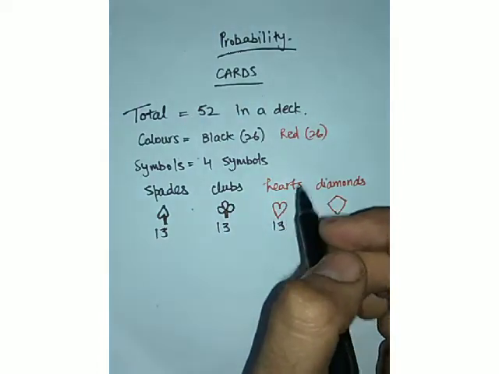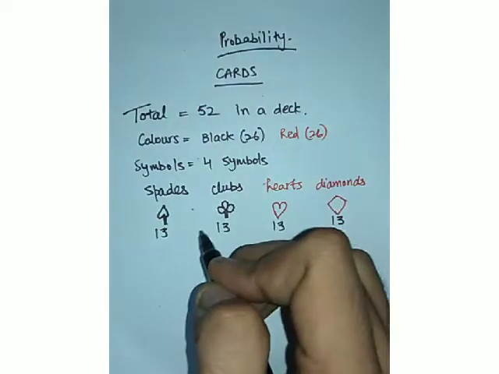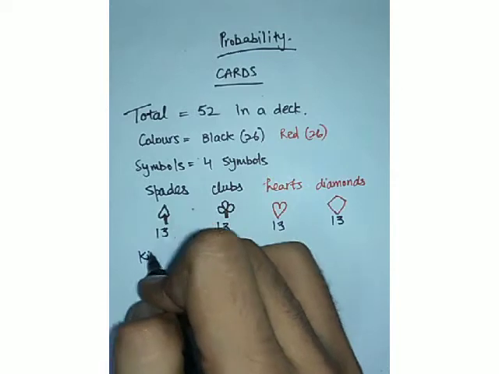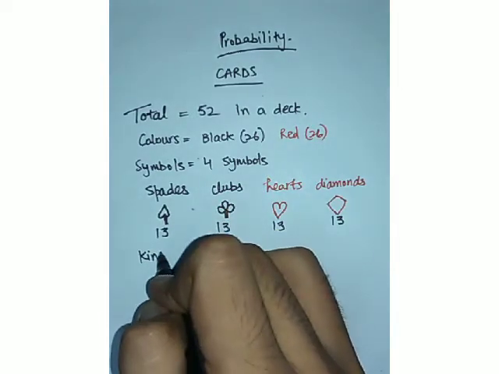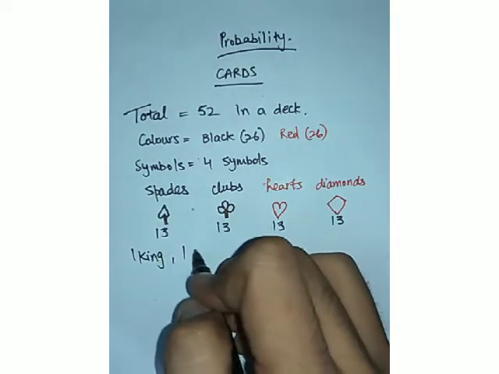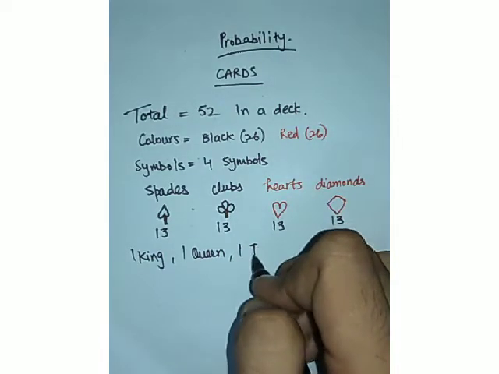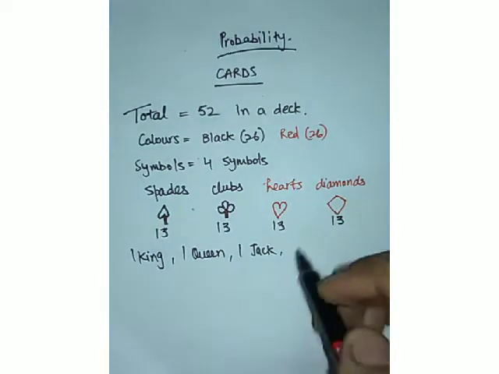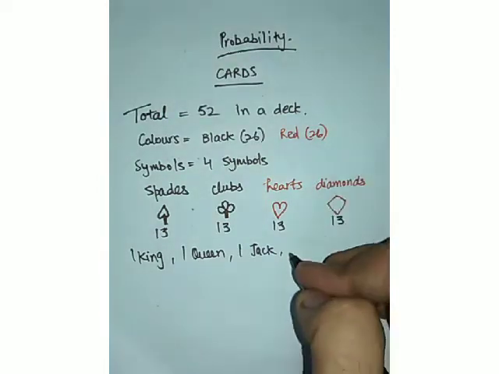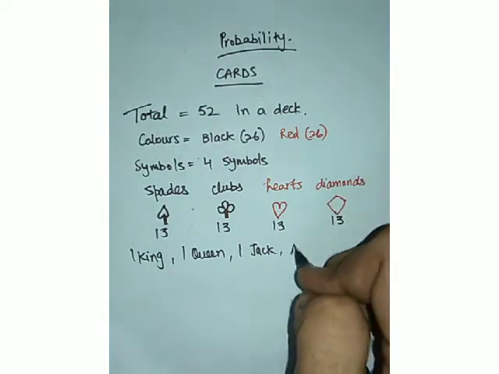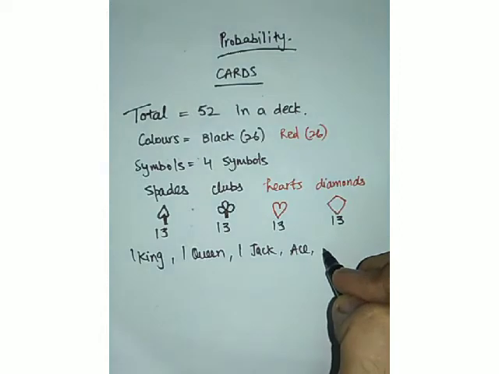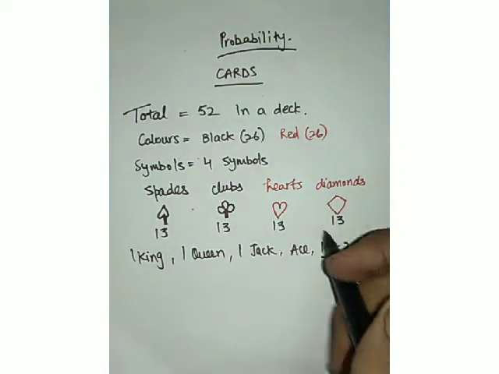Now apart from that, what kind of cards are there? In every sign there is one king, one queen, one jack, and the very first card is known as an ace. So one ace, and after that, from 10 to 2, these are numbered cards, right?